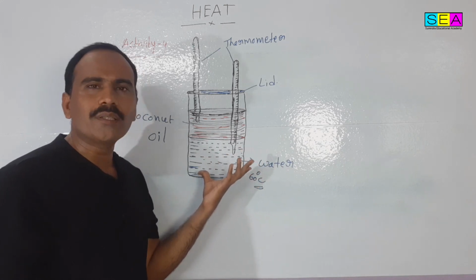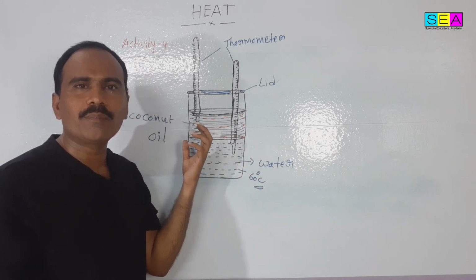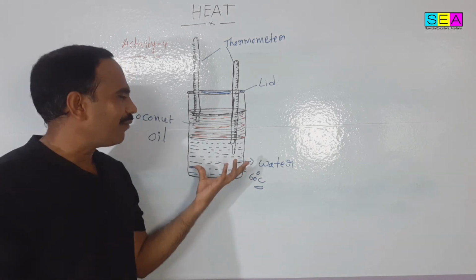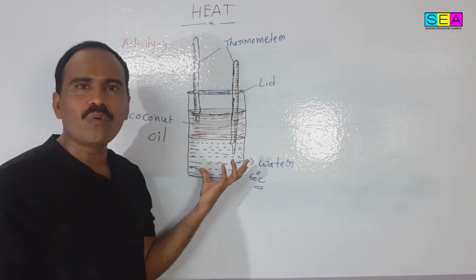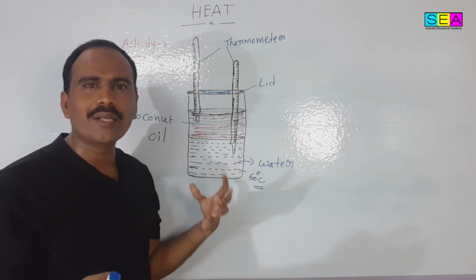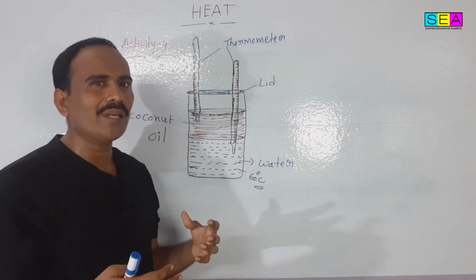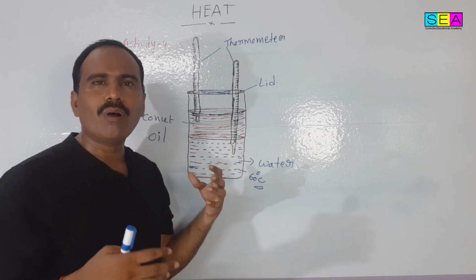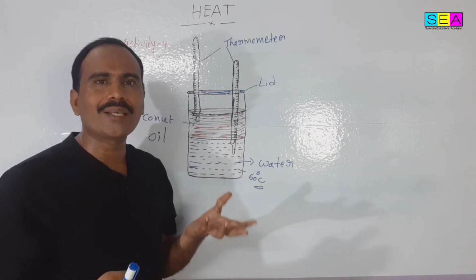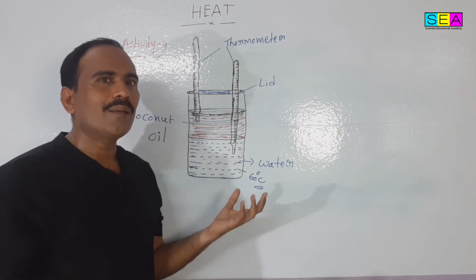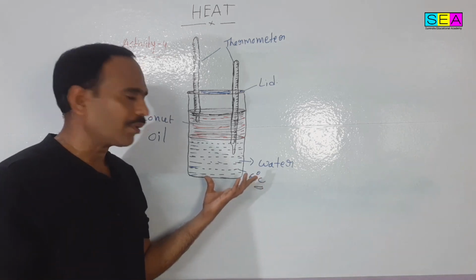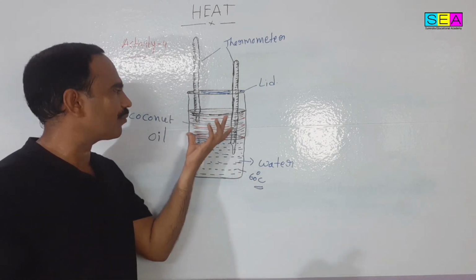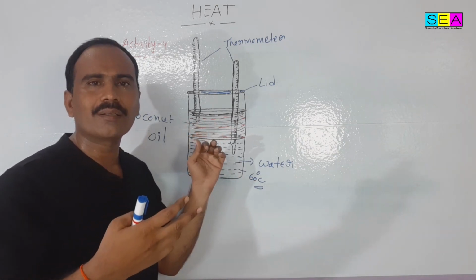Why is the water temperature decreasing and the coconut oil temperature increasing? Because the average kinetic energy of the water molecules is decreasing, while the average kinetic energy of the coconut oil molecules is increasing.